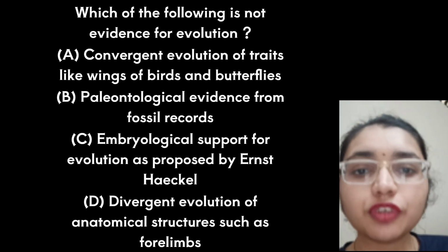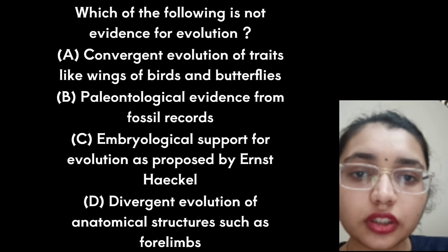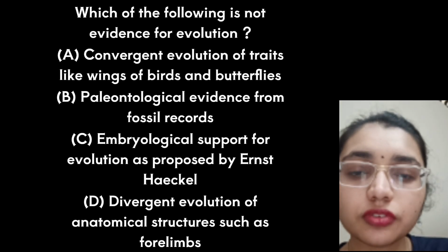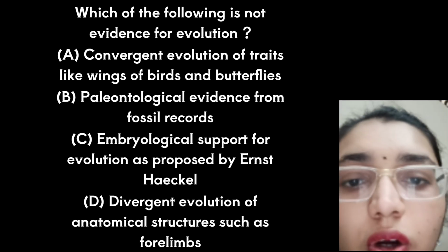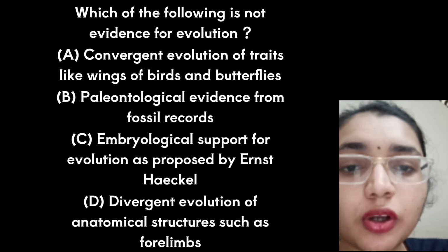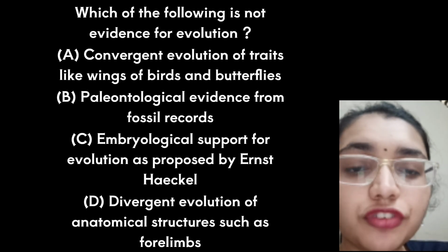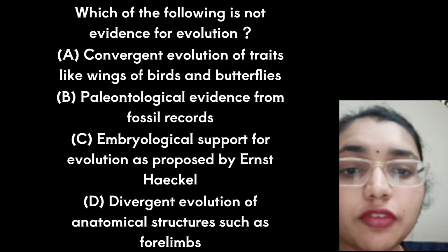The question is, which one of the following is not an evidence for evolution? Option A is convergent evolution of traits like the wings of bats and butterflies. Option B is paleontological evidence from the fossil record. Option C is embryological support for evolution as proposed by Ernst Haeckel, and option D is divergent evolution of anatomical structures such as the forelimb.